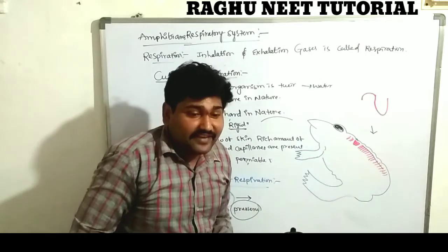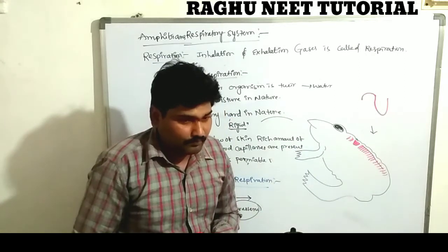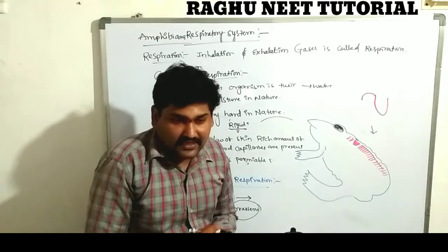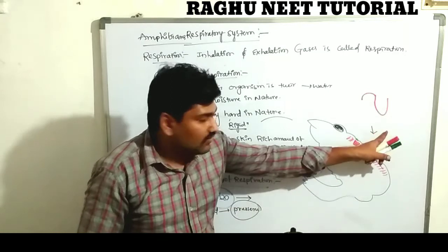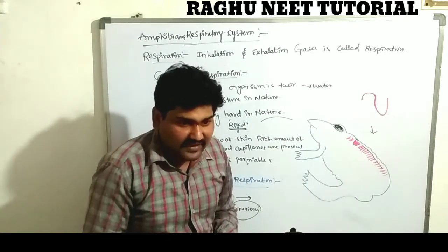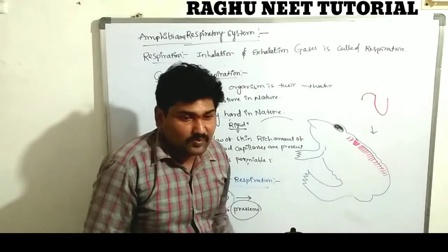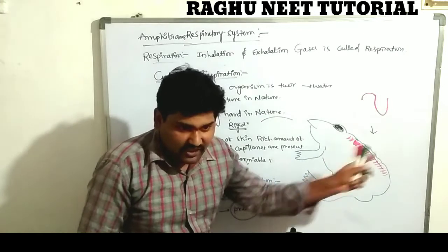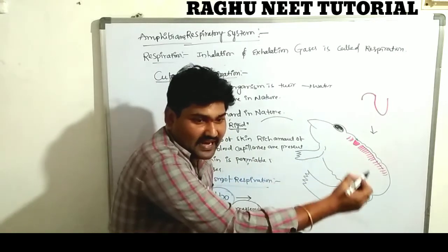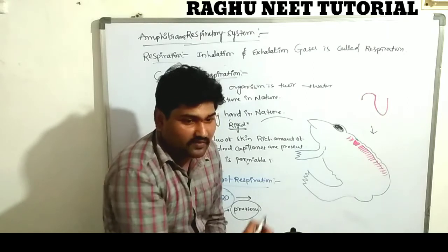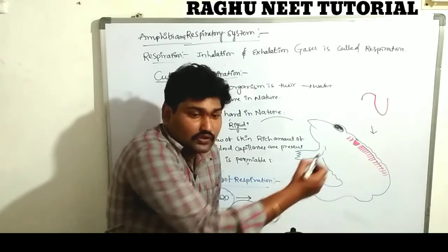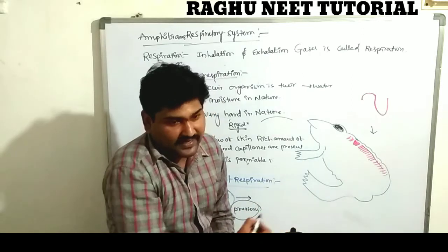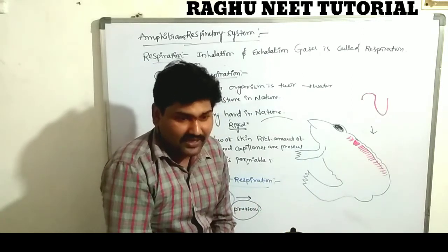The water region has a high partial pressure, and the organism's body has a very low partial pressure. So what is the nature? High to low. The aquatic region contains a huge amount of dissolved oxygen, so it has a high partial pressure. The organism's body contains very little oxygen, so it has a low partial pressure. The nature of gas is from high to low. So the dissolved oxygen moves directly from water into the organism's body through the blood capillaries.